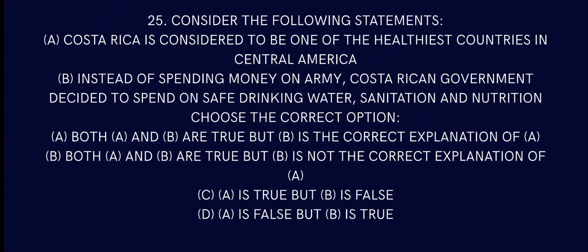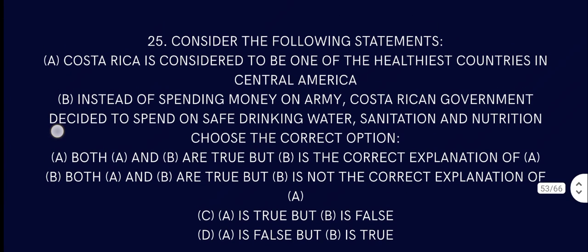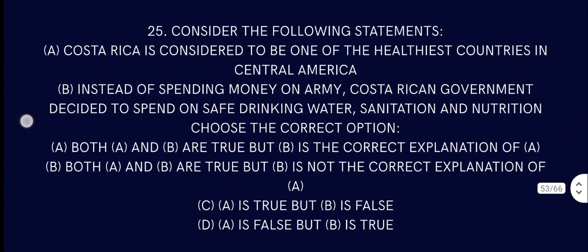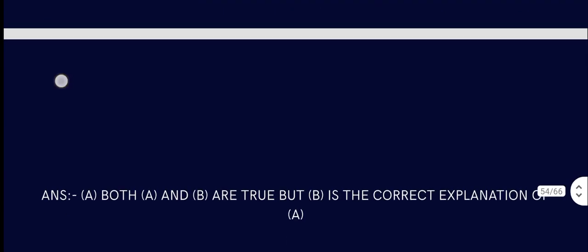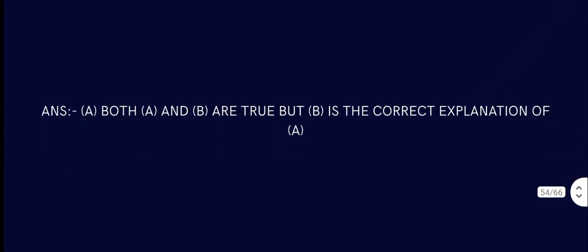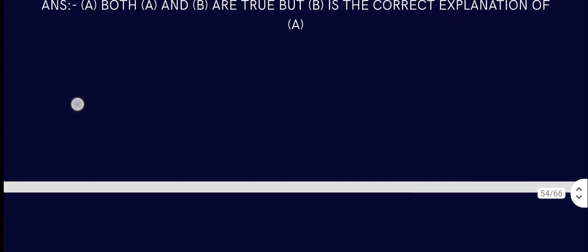Consider the following statement. Costa Rica is considered to be one of the healthiest countries in Central America. Instead of spending money on arming, the Costa Rican government decided to spend on safe drinking water, sanitation, and nutrition. Yes, because they spend their money on safe drinking water and nutrition, they are healthier. So both A and R are true, and R is the correct explanation of A. Yes, because they use that money in health and nutrition.